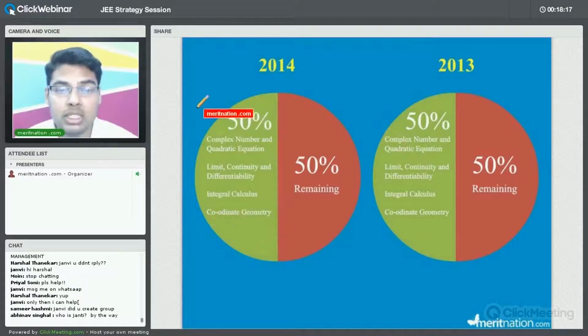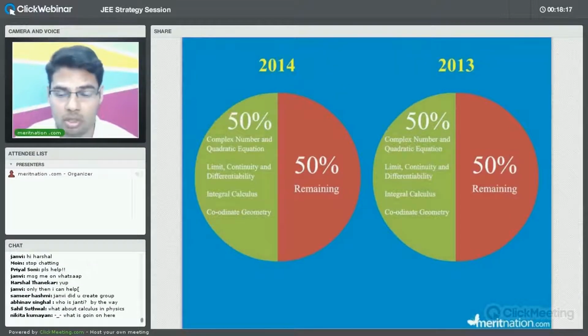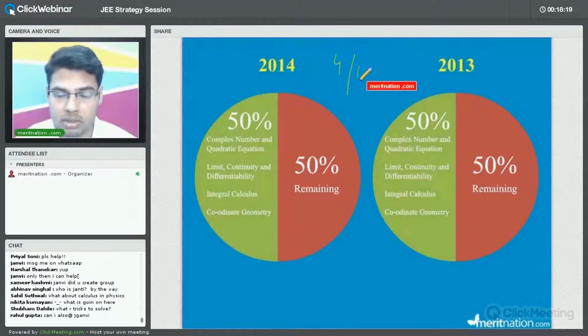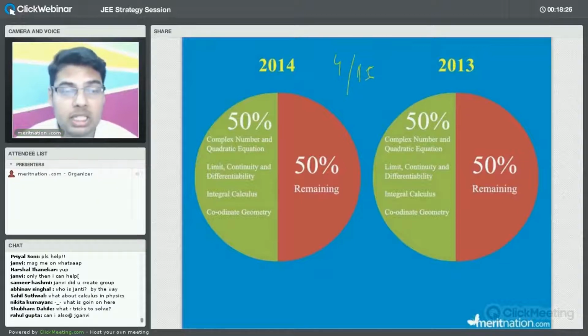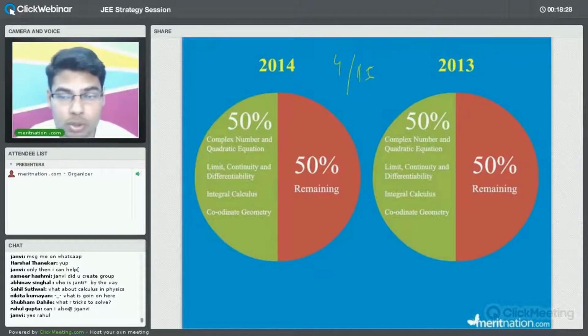So why not focus more on this area? Because these 4 chapters alone, out of the total 16 chapters, will give us 60 marks, that is 15% of the marks. So this is where we get an edge over other students.